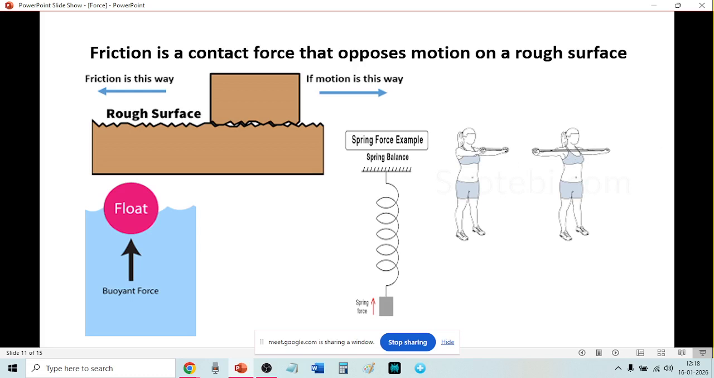And all are contact forces. See, all are touching. The ball is touching the water. The body is touching the rough surface. At the bottom you have got a weight, and this weight is touching the spring. The person is touching the elastic band. All are contact forces. So friction force, buoyant force, spring force and elastic force are all kinds of contact force.